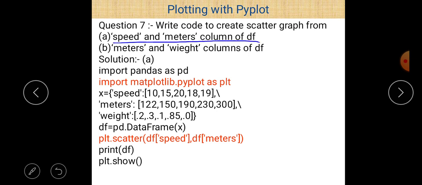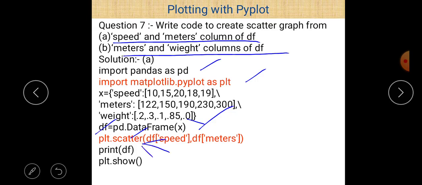Speed and meters column of df, and meters and weight column of df. So first of all, you have to import pandas as a library. Next, you should write import matplotlib.pyplot as plt, because you want to draw a scatter chart here. After that, there is a creation of the data frame. Without creation of the data frame, you are not able to get the data. And if you want to create a scatter chart, just write plt.scatter, because plt is the alternative name given to matplotlib.pyplot.